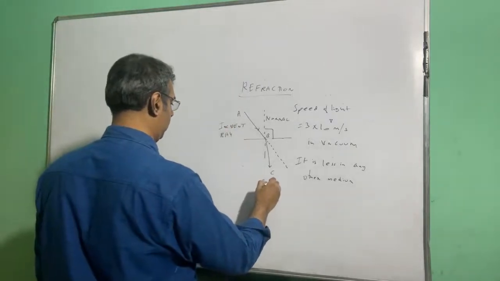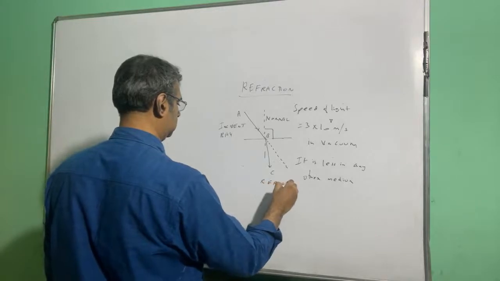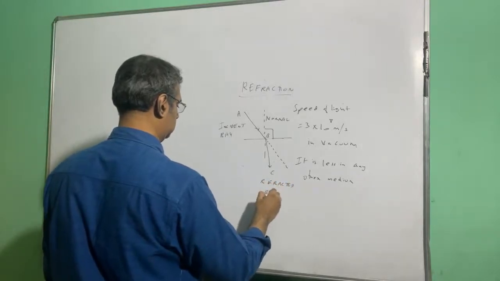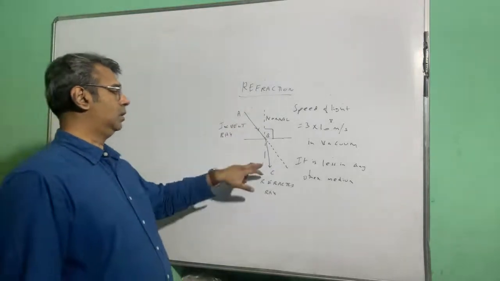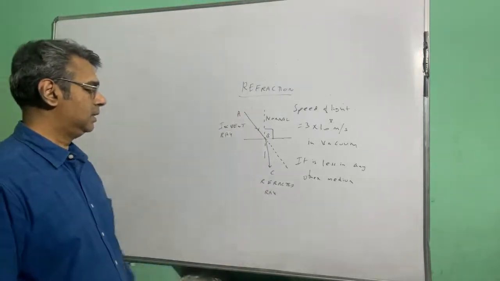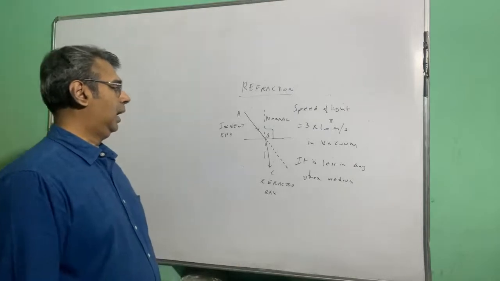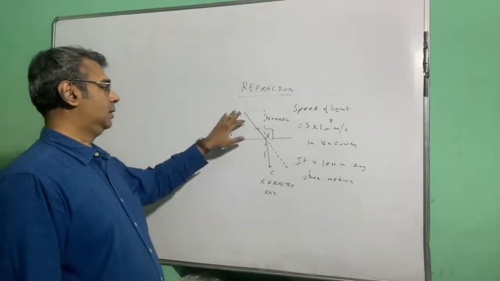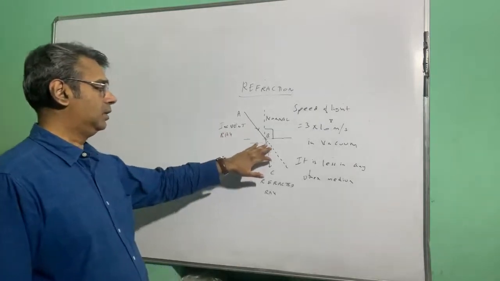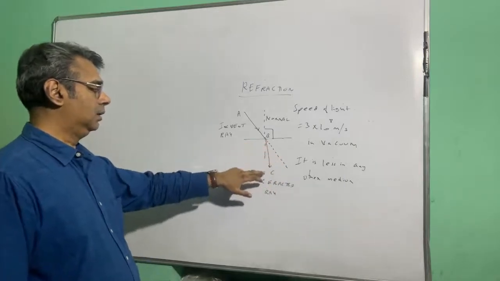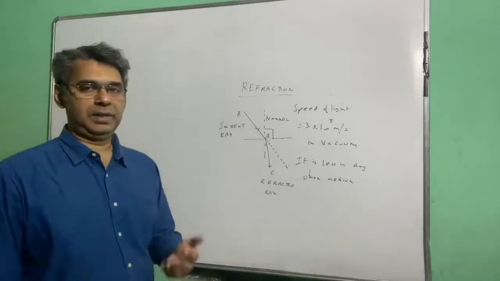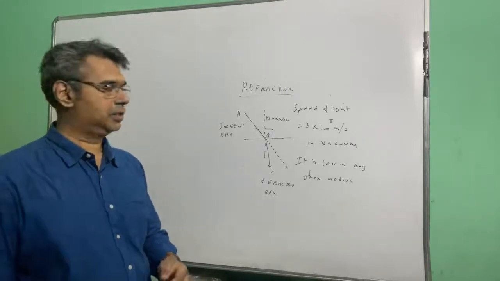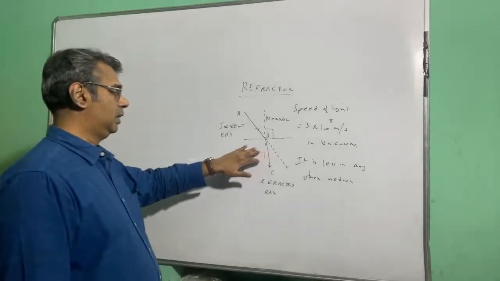BC is called the refracted ray. You can see that the incident ray direction is like this, and it is now bending towards the normal because the speed has reduced, so it is going to travel a lesser distance, so it is going closer to the normal.